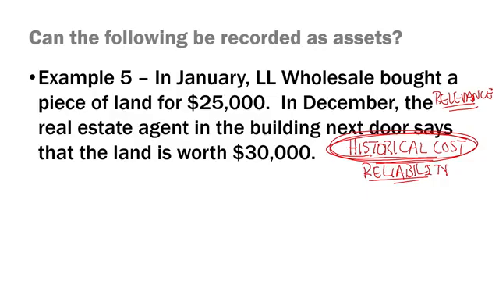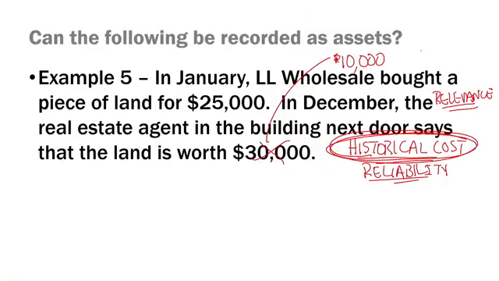Historical cost, relevance, and reliability, extremely important. Now, what if I had told you that in December the real estate agent in the building next door said, you might want to look into this land because it's not worth $30,000. We've had a real estate crisis. And the real estate agent says, I think the value of that thing is probably down around $10,000, and the market itself is not expected to return for a very, very long time, perhaps decades.